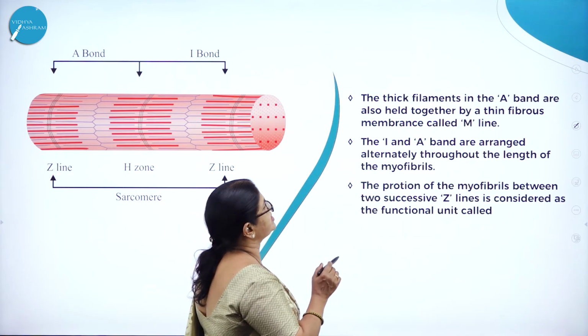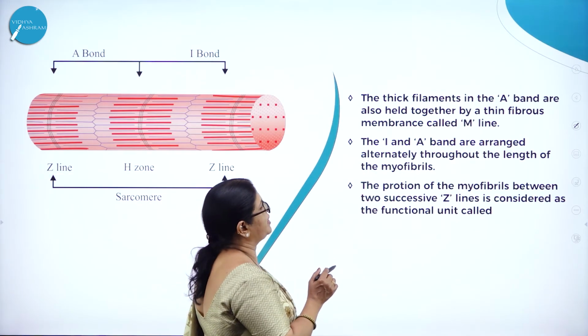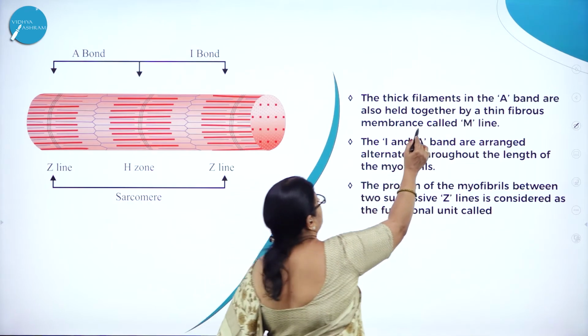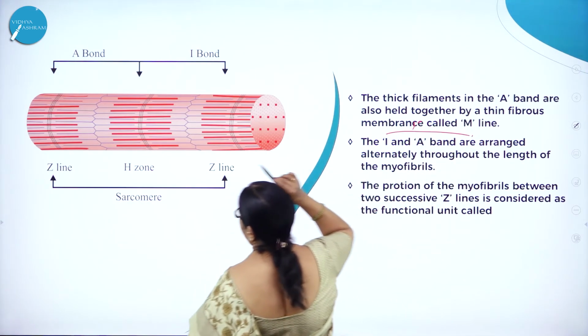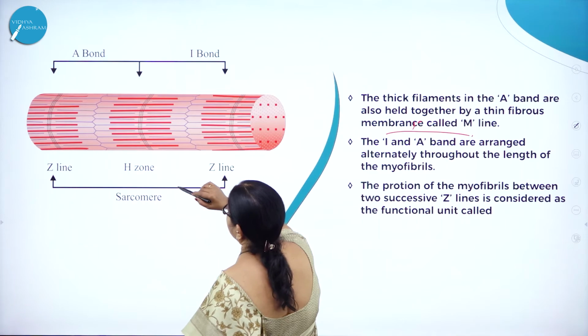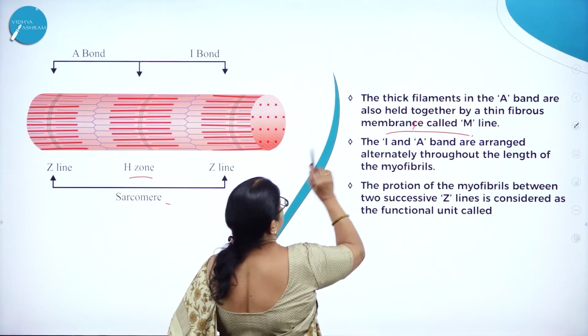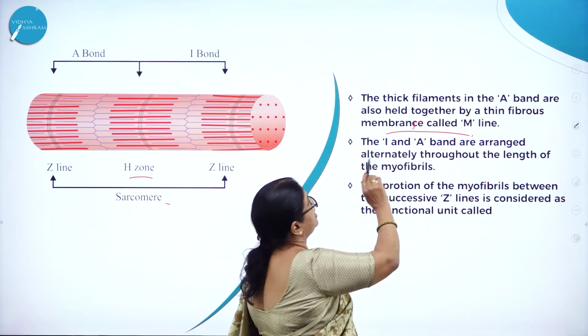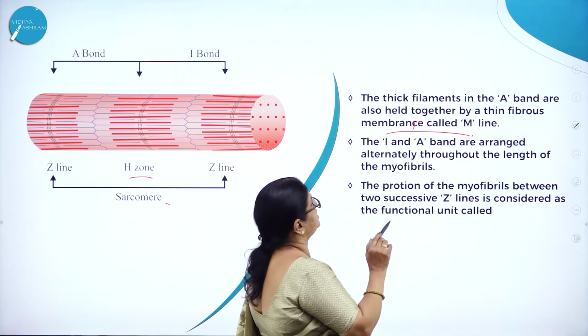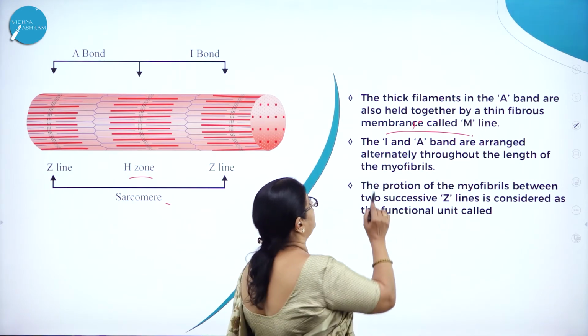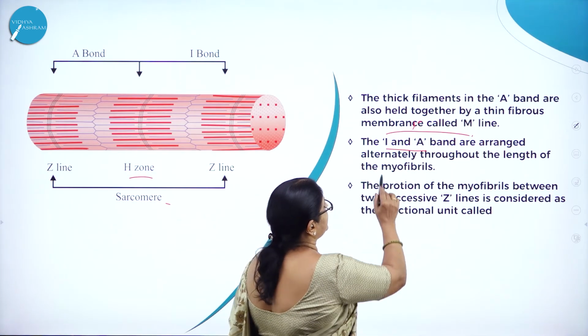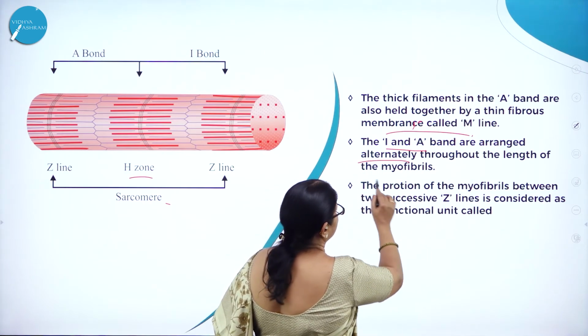So the thick filaments in the A band are also held together by a thin fibrous membrane called the M line. Here you can see the M line, H zone. The I and A bands are arranged alternatively throughout the length of the myofibril.